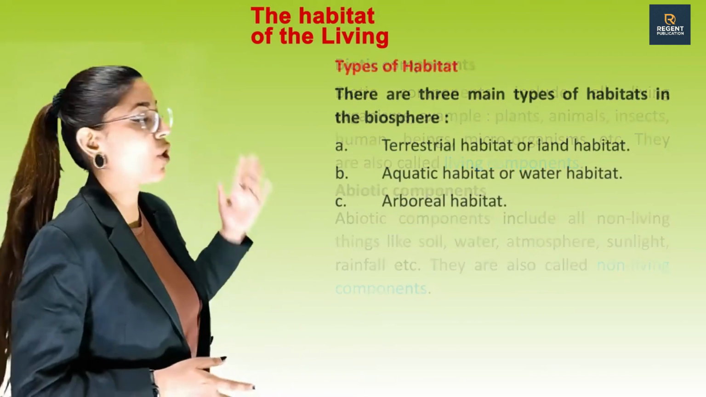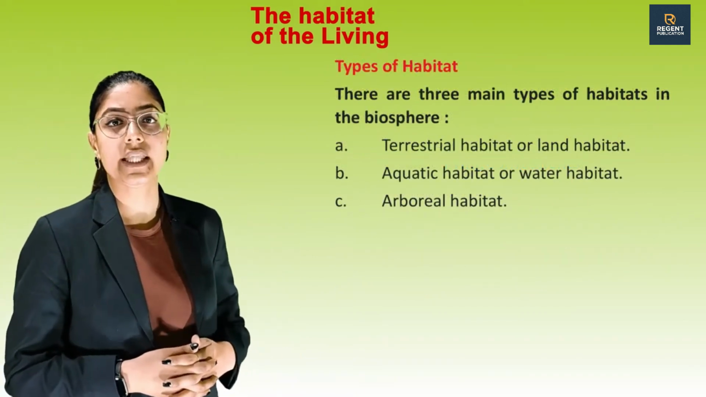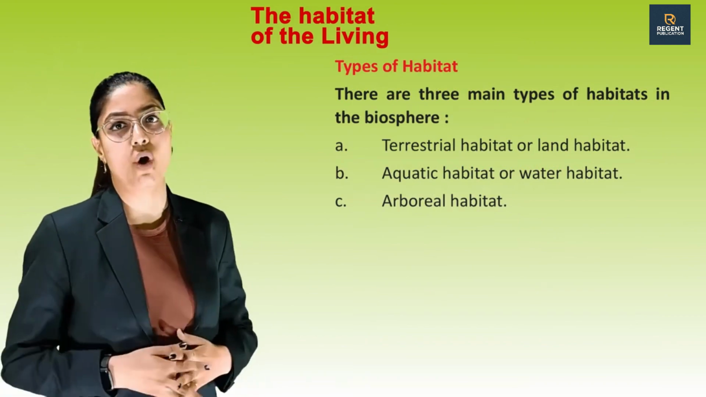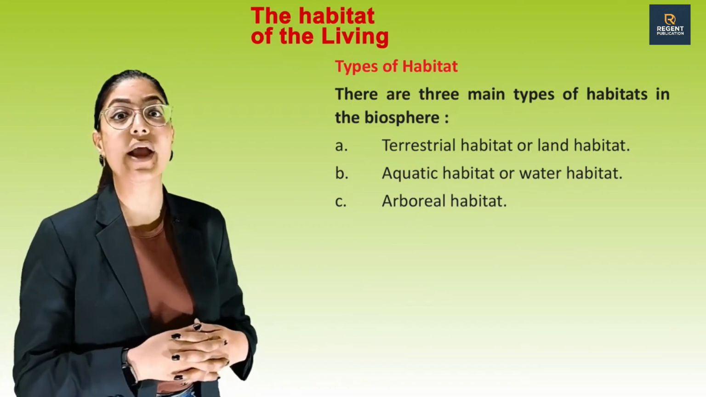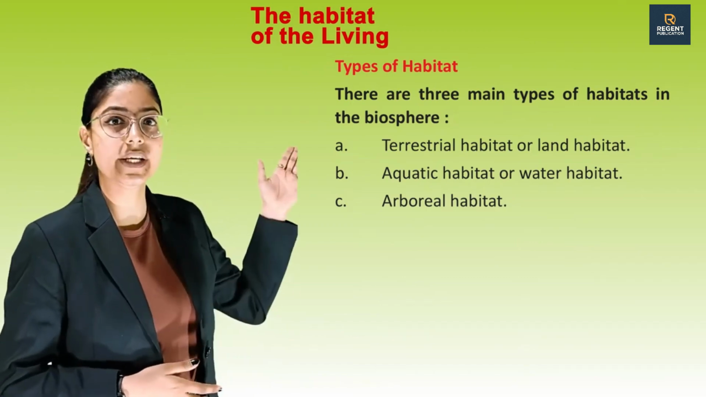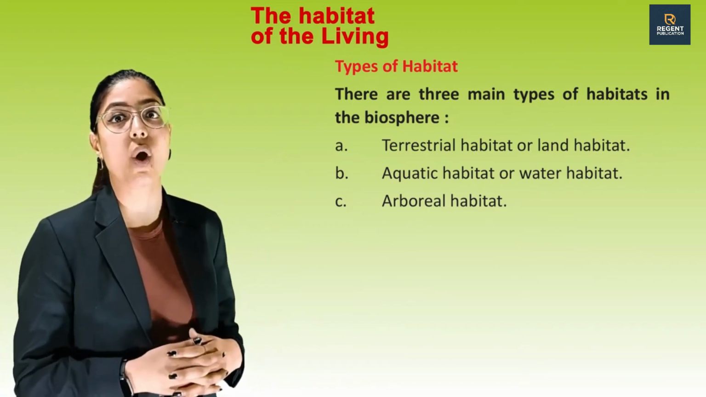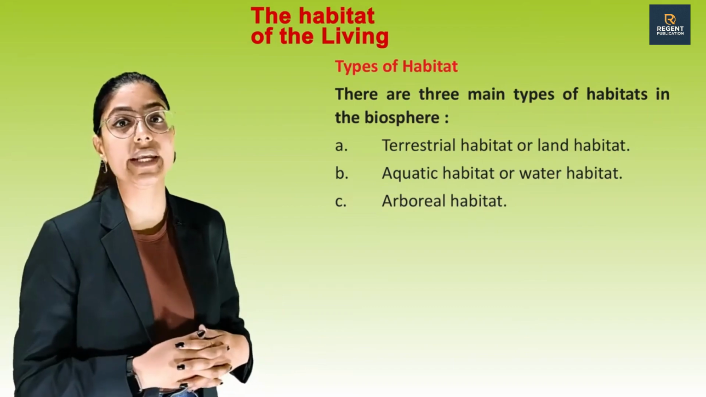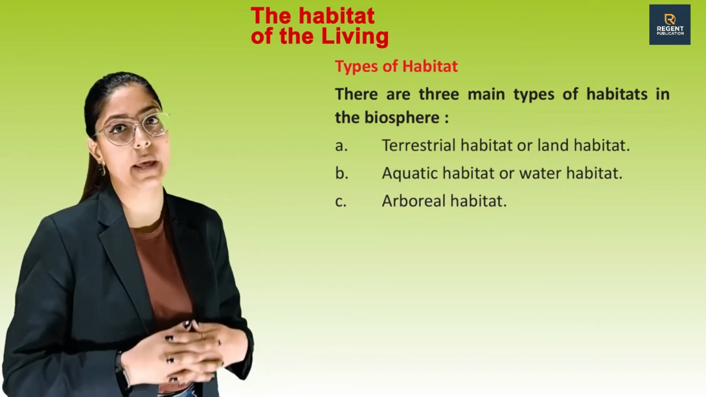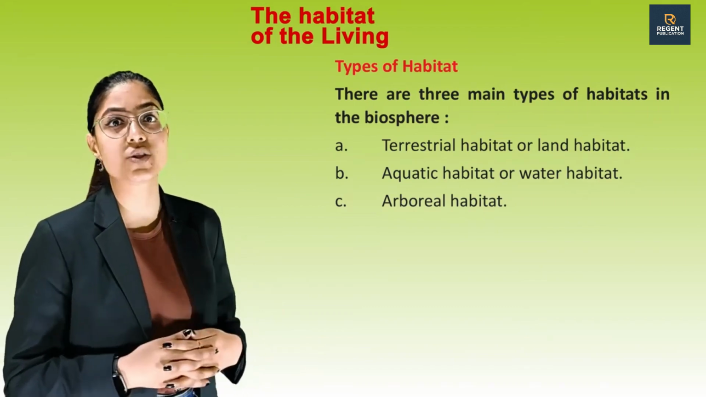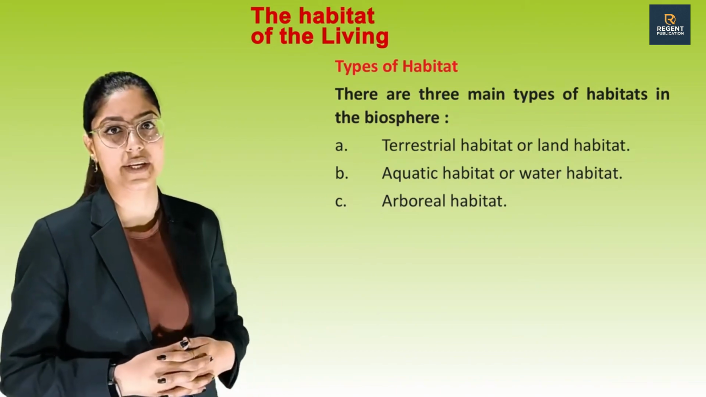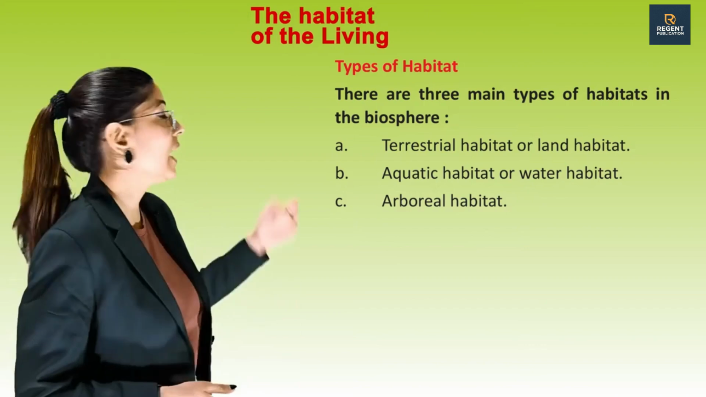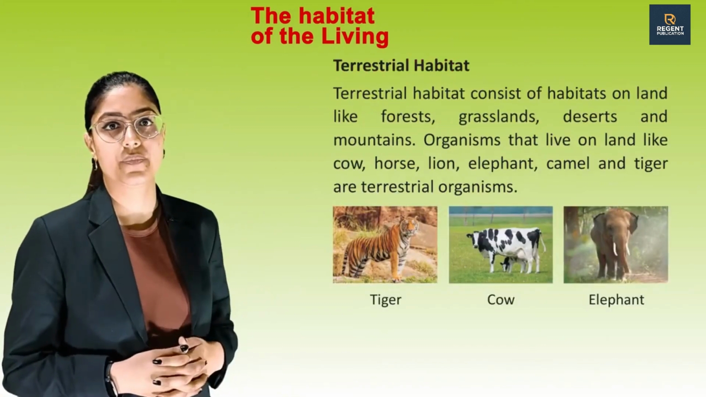Now, types of habitat. There are three main types of habitat in the biosphere. First one is terrestrial habitat or land habitat. Second one is aquatic habitat or water habitat. And the last one is arboreal habitat. Now let's discuss terrestrial habitat.